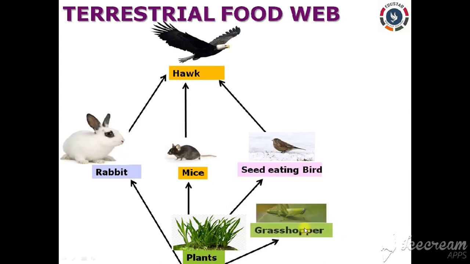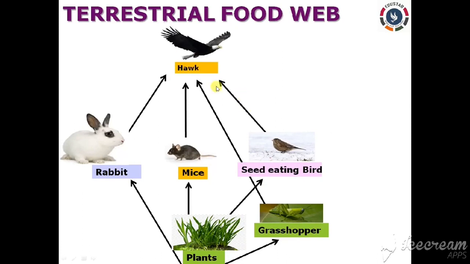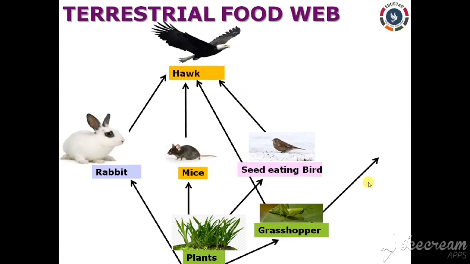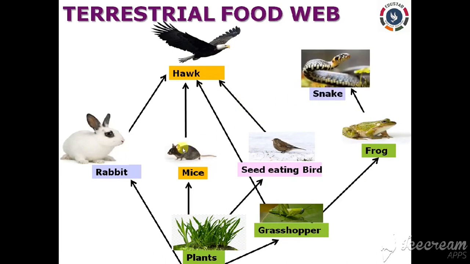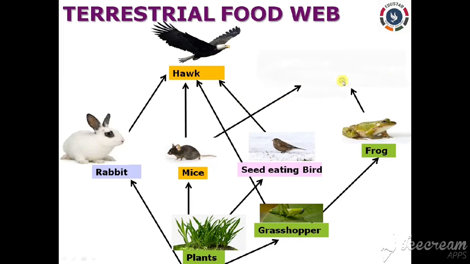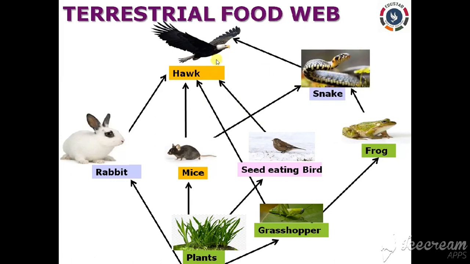Likewise, the grasshopper which eats the plants and the grasshopper which has been eaten directly by the hawk. Or it can be eaten by the frog and the frog which in turn can be eaten by the snake. Likewise, the mice also can be eaten by the snake as well, and the snakes can finally be directly eaten by the hawks, right? So this is the terrestrial food web that takes place in the grassland.